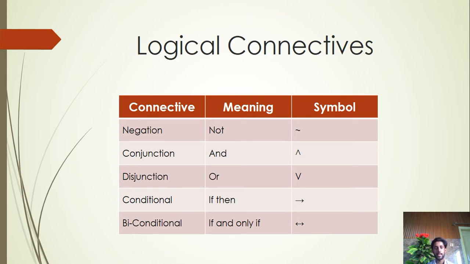The second one is conjunction, and its symbol is this, like a hat. The third is disjunction, meaning or. Its symbol is V. Conditional connective means if then, and its symbol is an arrow. Biconditional means if and only if, so its symbol is a double arrow.